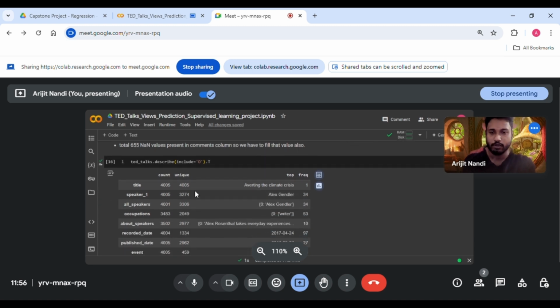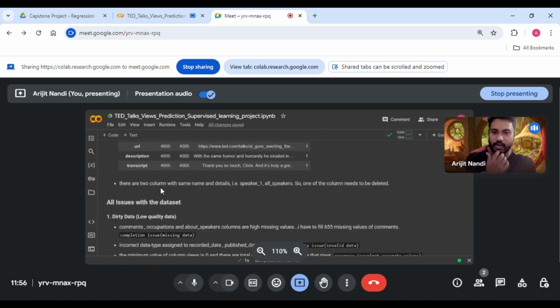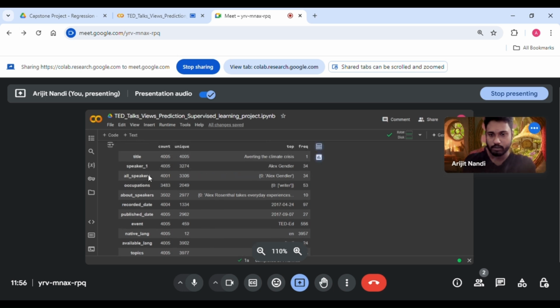So moving forward, I'm calling the describe method again. What we have got from here is that there are 2 columns with the same name and details, that is speaker 1 and all speakers. So one of the columns needs to be deleted. Speaker 1 and all speakers are both similar columns. You can see speaker 1 Alex and all speakers with Alex. I'll be dropping one of these columns from here.